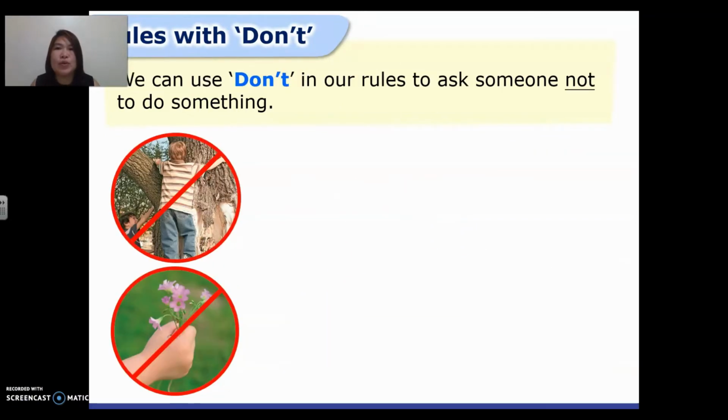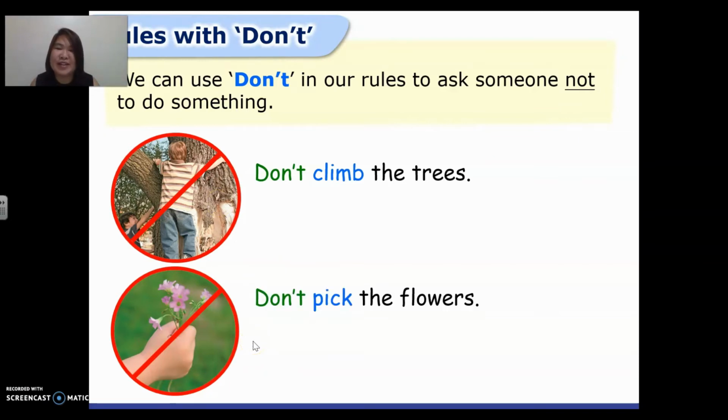Okay, so rules with don't. We can use don't in our rules to ask someone not to do something. For example, the first one. What do you think is the rule for this one? Good job. That is don't climb the trees. Very good. How about the second one? Very good. Don't pick the flowers.